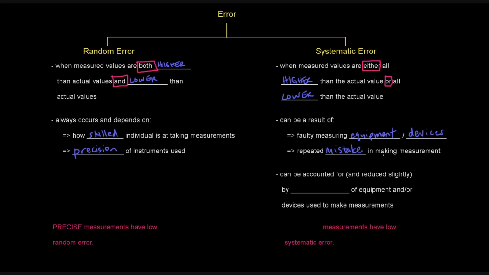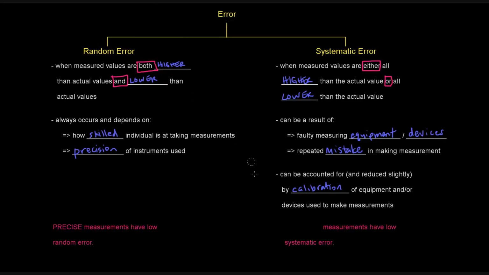So this can be accounted for and reduced slightly and hopefully eliminated, to be honest, by calibration of the equipment or the devices that are used to make the measurements. And calibration basically means that you're taking this equipment or these devices and setting them to a known standard to make them capable of taking as close to correct measurements as possible.